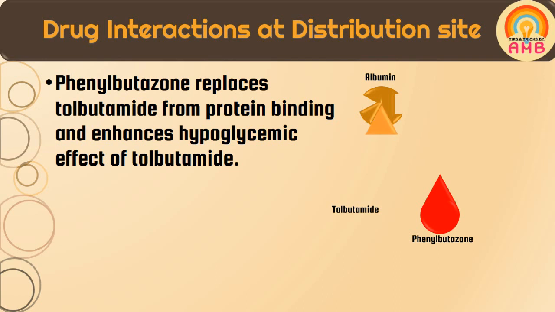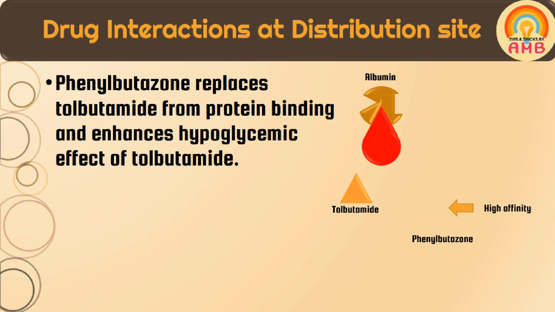Tolbutamide is an oral anti-diabetic drug which is administered on a regular basis. Phenylbutazone is an analgesic anti-inflammatory drug.